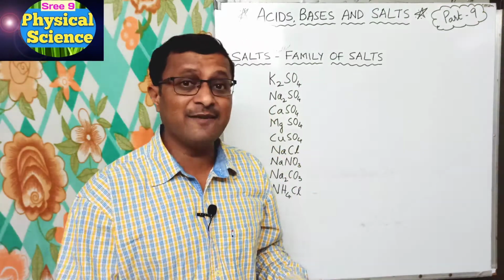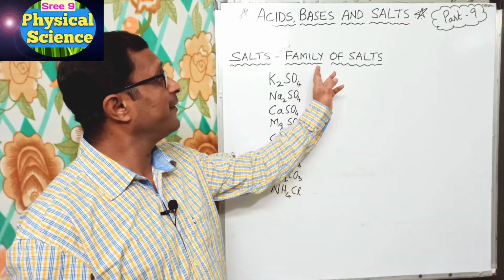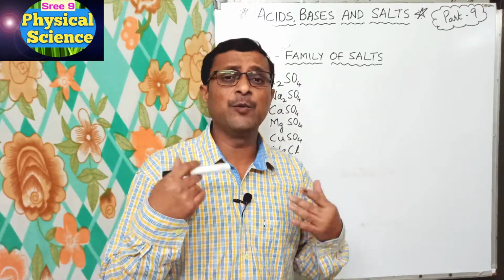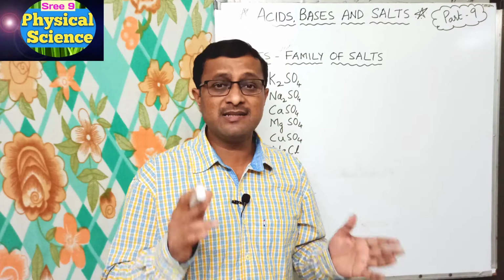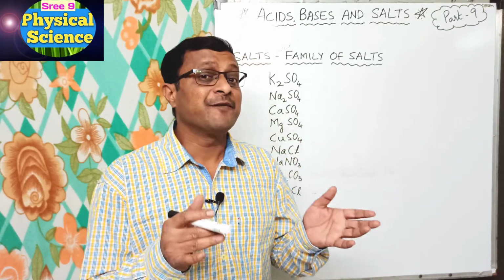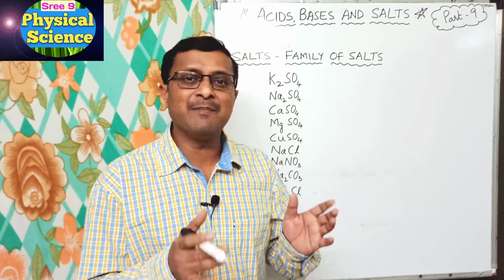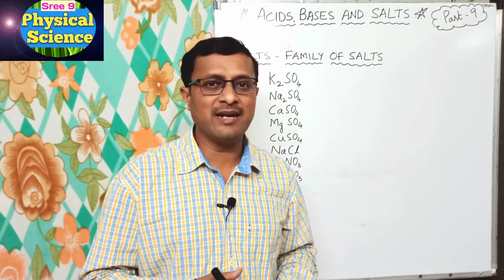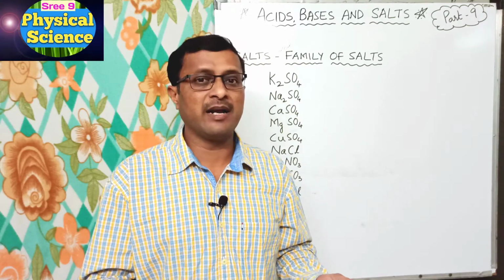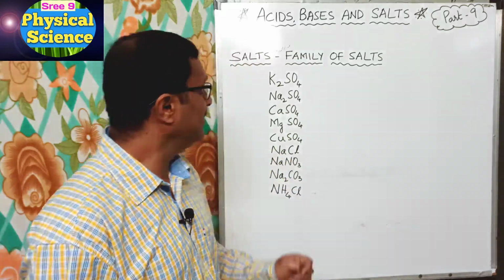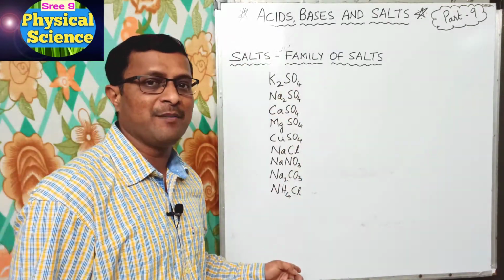Now let us first understand what a family of salts is. To understand that, let us write some chemical formulae of salts and see from which acids and bases they are formed. After that we'll understand what the family of salts is and what the types of families are. Here we have some chemical formulae of salts.